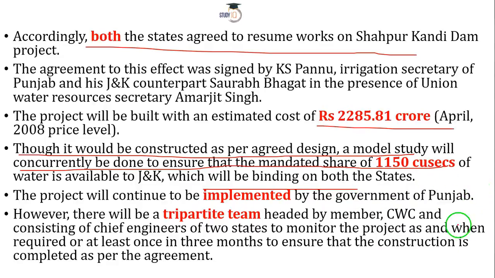Of course, as it is located in Gurdaspur district in Punjab, the implementation is in the hands of Punjab, and things have started moving ahead because now it has got a green signal. The other thing is the tripartite team, that is teams from all three sides: the central government and both the state governments. You have this sort of triangle, and they have dedicated officers who are ensuring that this project is completed as per the terms and conditions of the agreement and as early as possible.